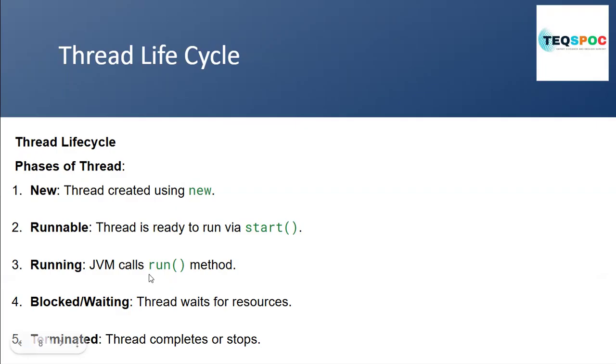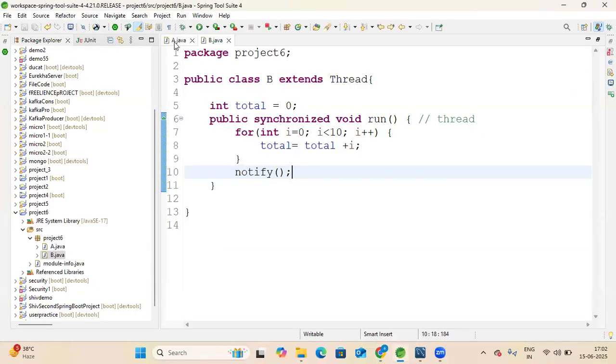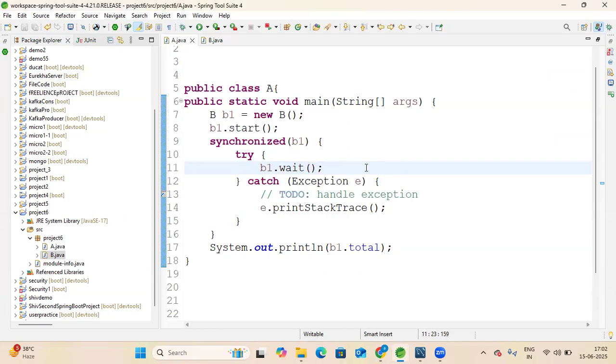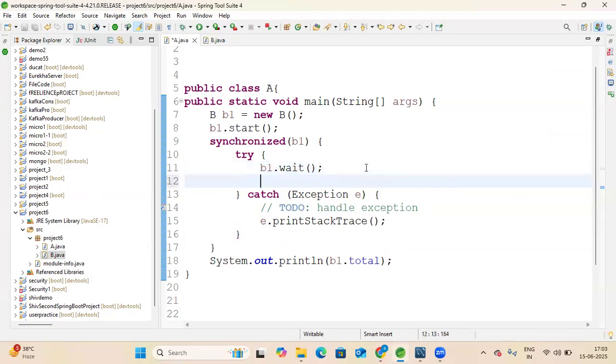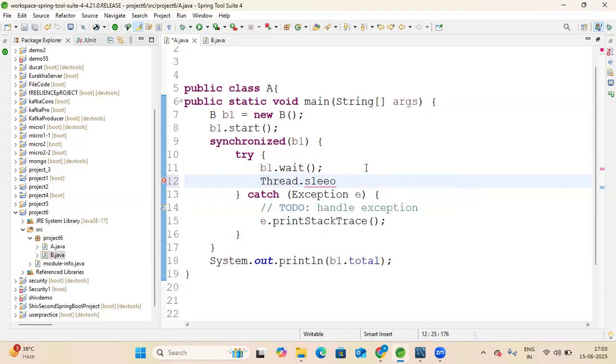Similarly, you also have the Thread.sleep method. In place of wait, you can also write Thread.sleep, which means it will wait for some time.